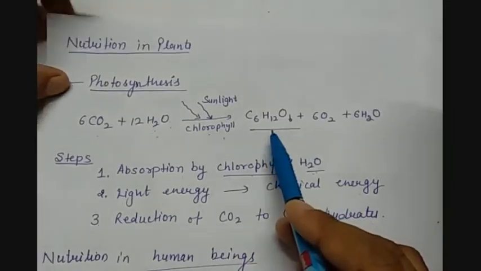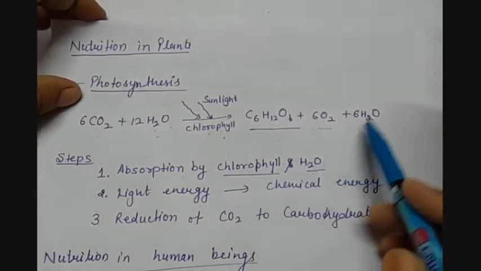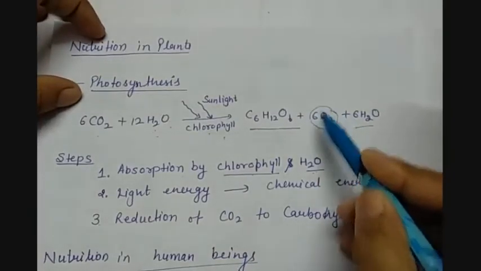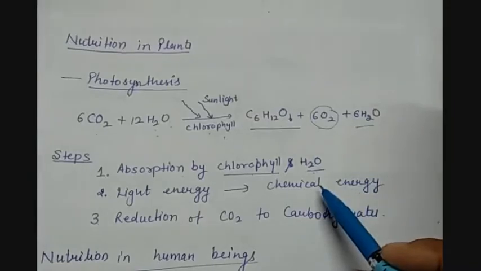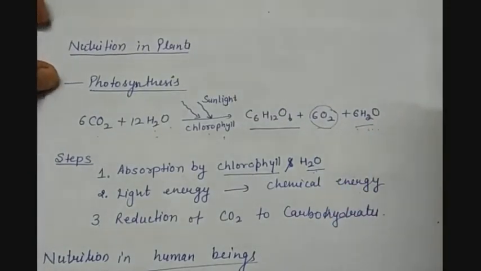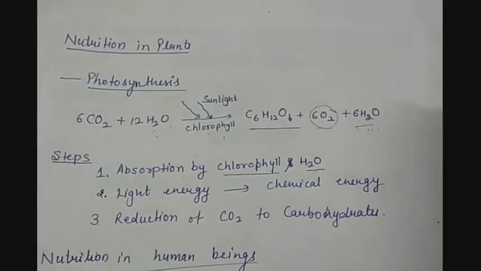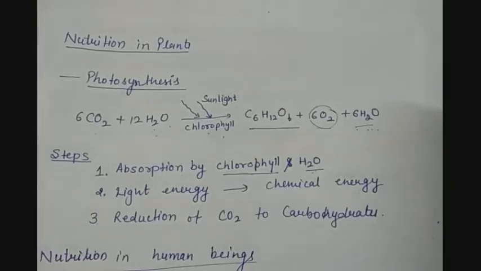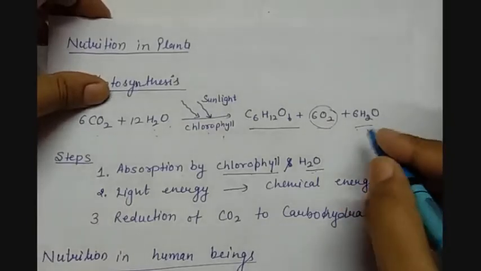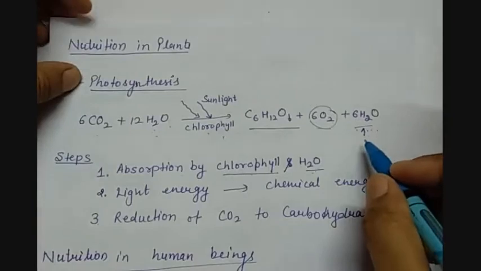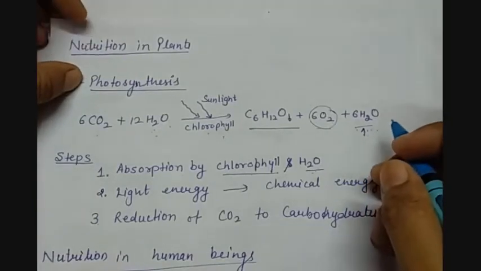In this process, oxygen and water vapors are the byproducts. So this is removed with the help of stomata only. H2O, water vapor, is also removed by the process of transpiration. We'll study it later in this lecture. But here you should understand that this is a byproduct formed in the process of photosynthesis, and it is removed by the process called transpiration.